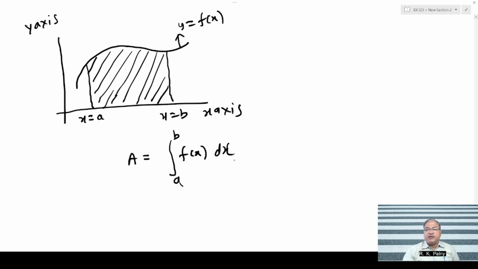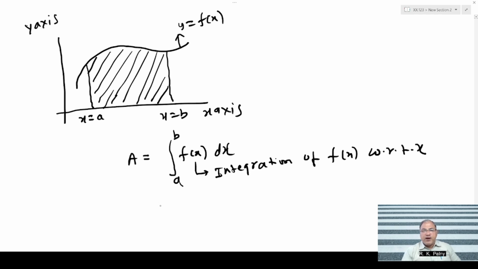When we write the dx, we call it with respect to x. So we don't read the integration from a to b of f of x dx like this. How do we read it? Integration of f of x with respect to x. This is the way we read it out. So integration is nothing but finding the area. It is the mathematics to find the area.